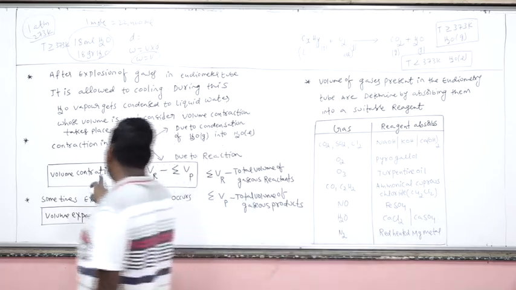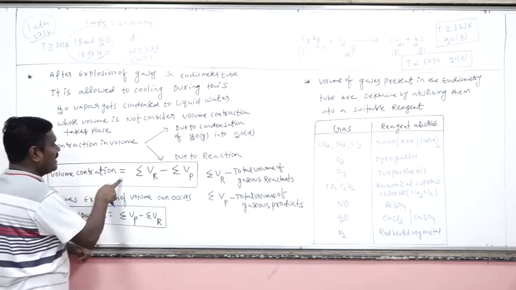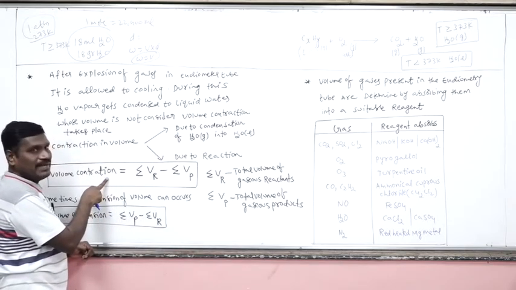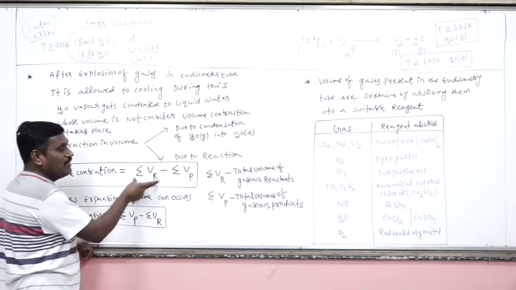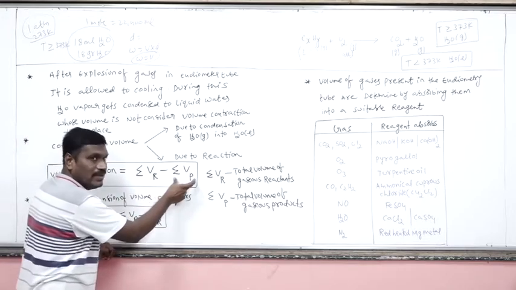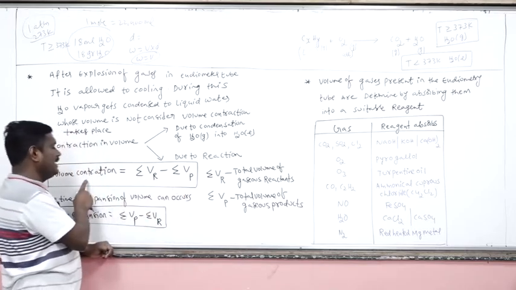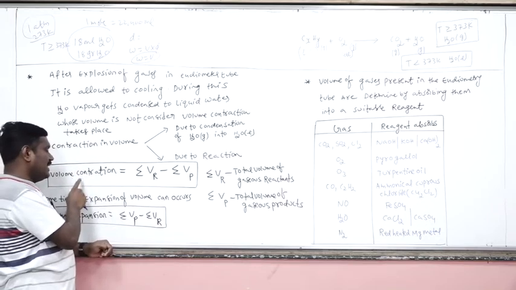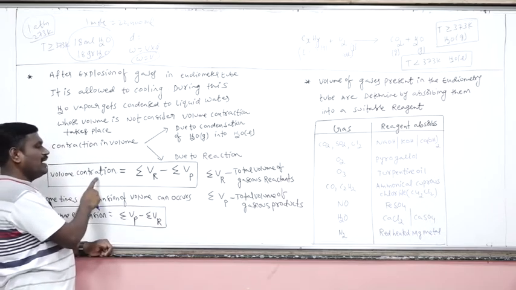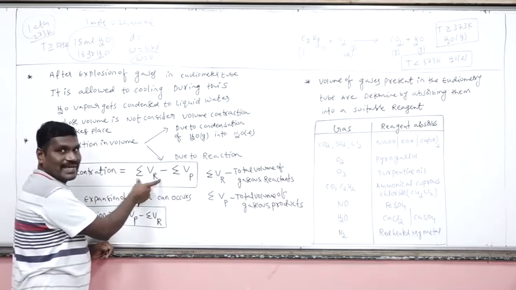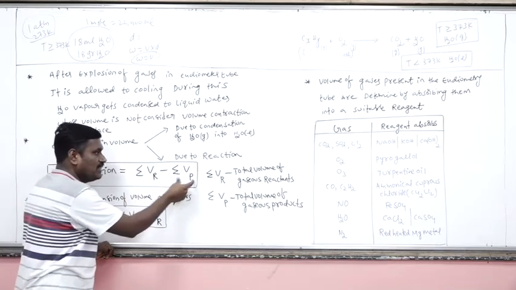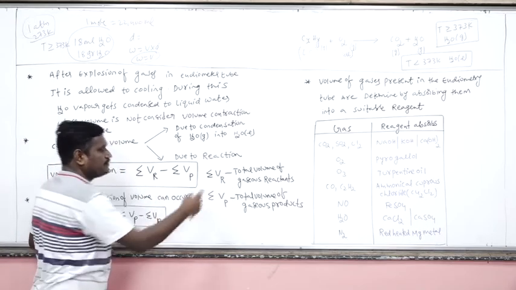Contraction means decrement. Initial volume will be very high and final volume will be very low, that's why the volume will be decreased. The volume contraction is the total volume of the gaseous reactants minus the total volume of the gaseous products.